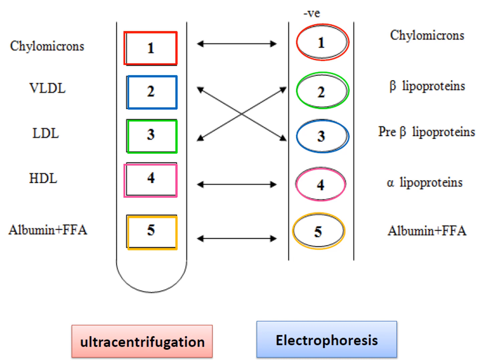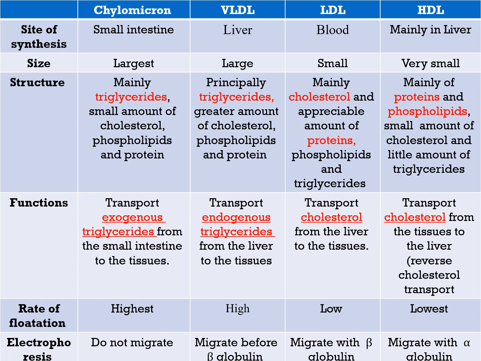So again, to memorize: VLDL, two words, is called pre-beta, two words, while LDL, this is one word, is called beta. So very low is the same as pre-beta, while low is the same as beta. So these are the four types of lipoproteins, which are chylomicrons, VLDL, LDL, and HDL.